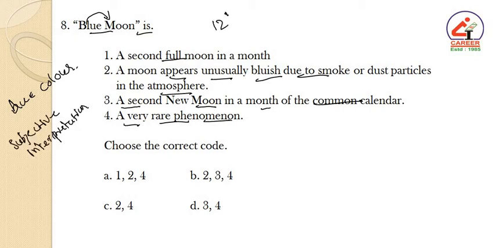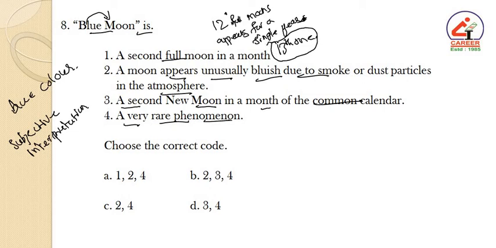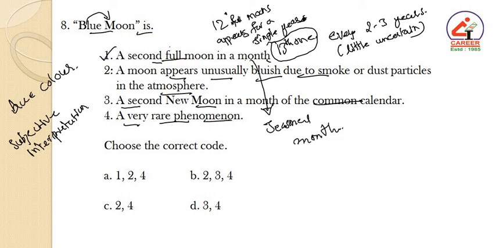Usually there are 12 full moons in a single year, but the blue moon is the 13th one. Hence the 13th moon generally appears every 2 to 3 years. Hence the first statement is correct, that a single month in a year has a second full moon. But the month is not the calendar month, rather it is a seasonal month. Hence here statements number 1, 2 and 4 are correct and the third one is incorrect. Hence the correct code is A.